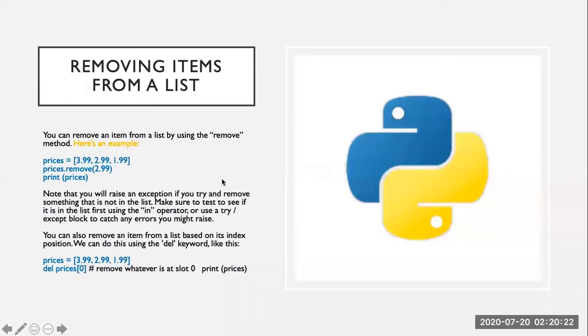We can also remove items from the list. For example, there is a list of prices that has 3 prices. The name of the list is prices, and we can simply use the remove method, prices.remove, and it will remove the element from the list. When we print the list again, it will not have the value 2.99. Okay, so let's try this in Python.